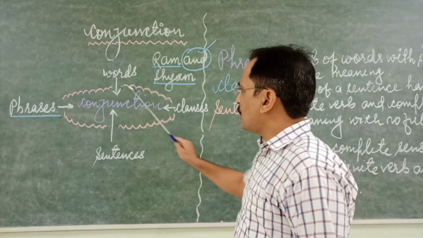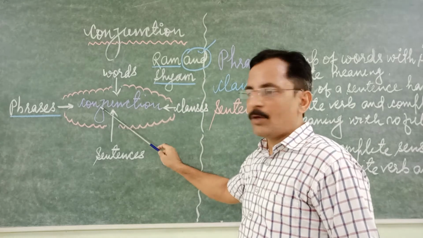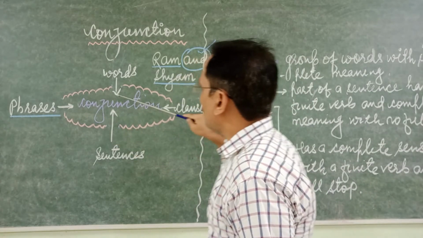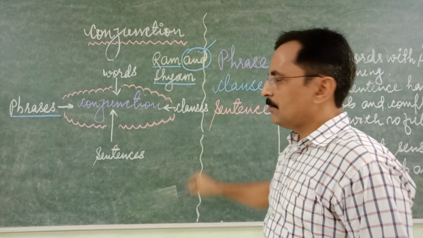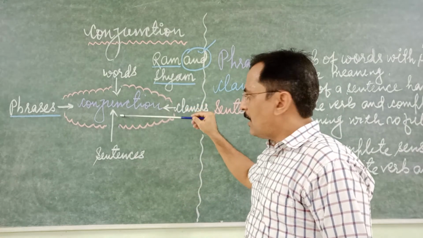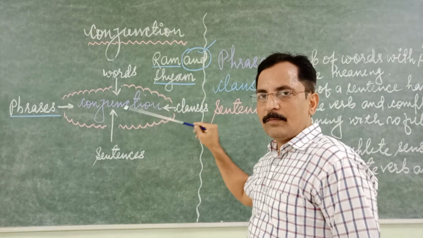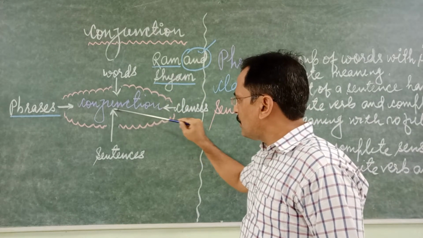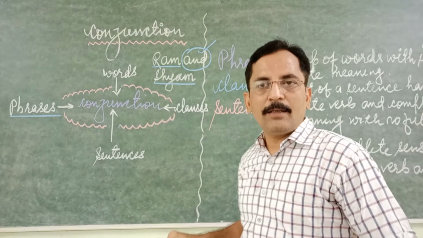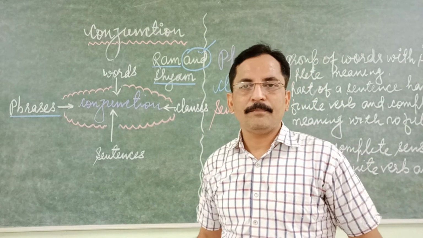In the junction box, you see wires from all four directions. Either they come and meet here, or they are distributed to all directions from this point. So from the word junction, you can recall what conjunctions are.